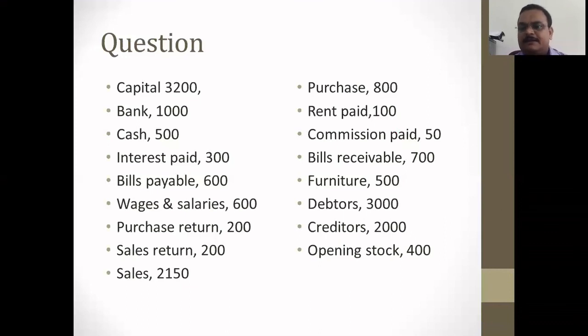Sales, credit side of trial balance, purchase debit, rent paid debit, commission paid debit, bills receivable assets, then debit, furniture debit, debtors debit, creditors credit. As the name suggests, debtors go to the debit, and creditors go to the credit. Opening stock, that is also debit.